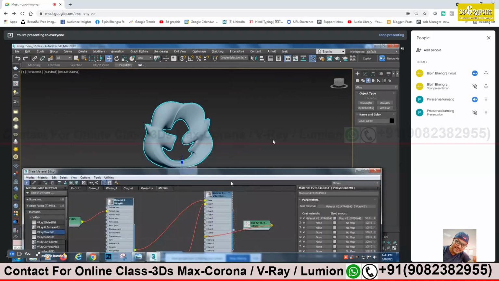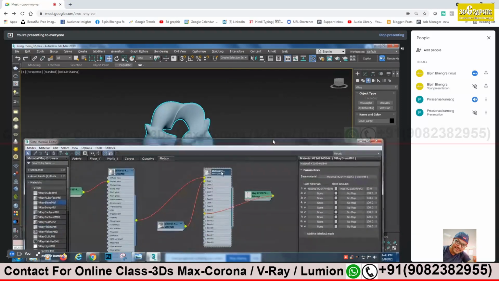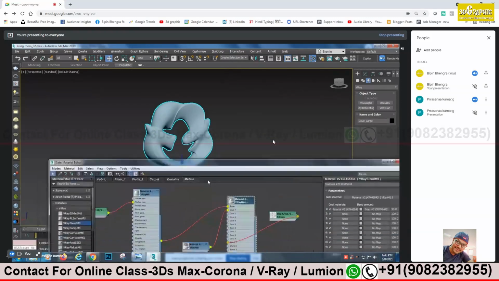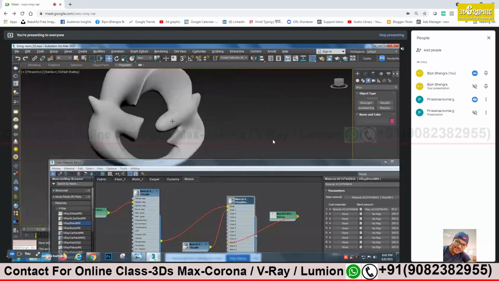Which one do I have to take? The last one, the blend material, right? Yes, apply. It's not getting applied. Zoom and see. As you said, it should be black, sir. Maybe I'm wrong on this blend material. Let me try on my side and see.